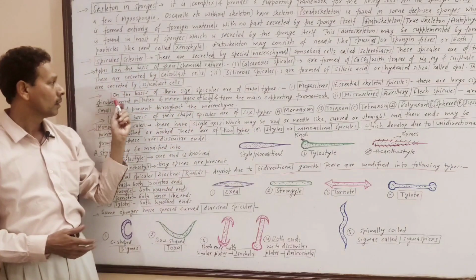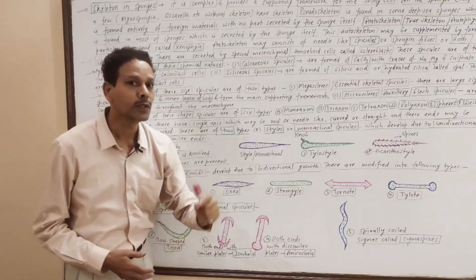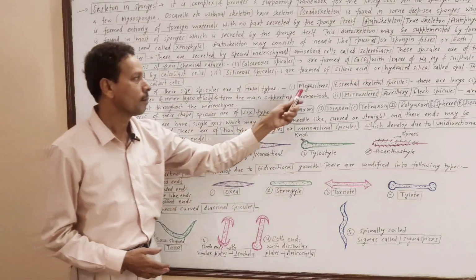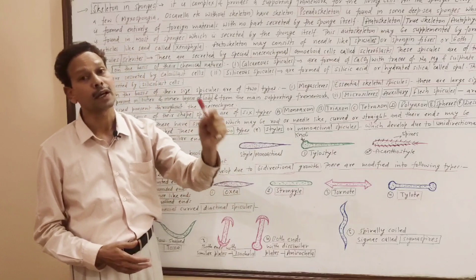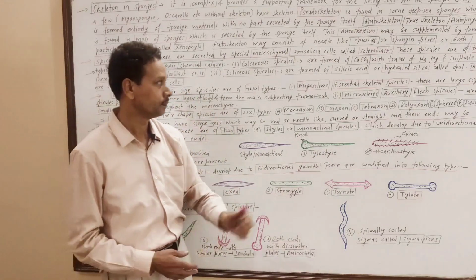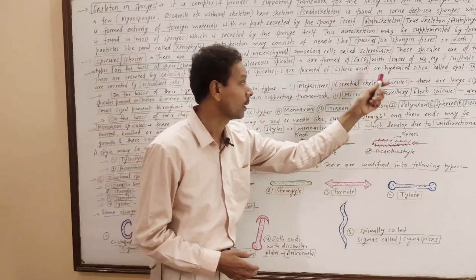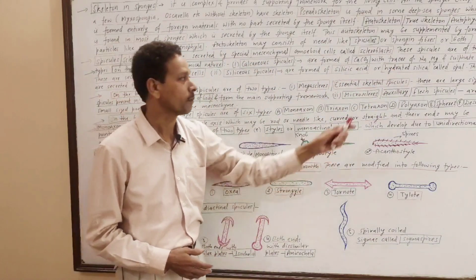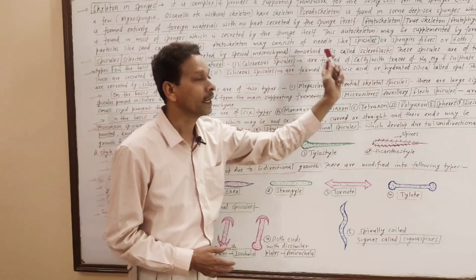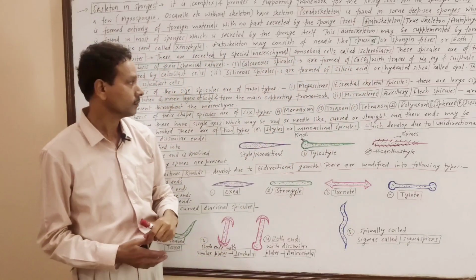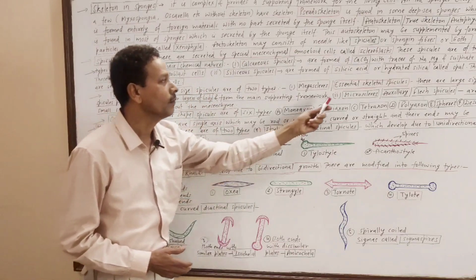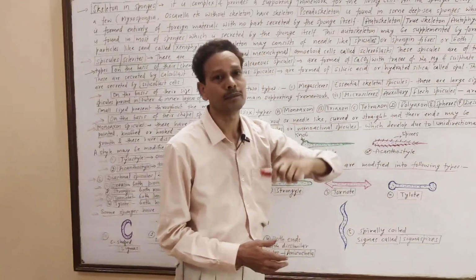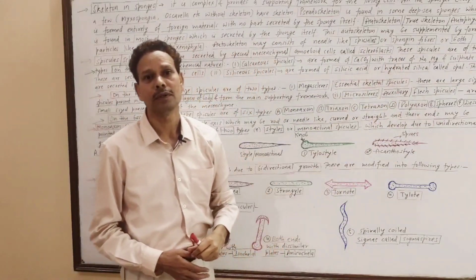Now, the types of spicules on the basis of size. These are of two types. Megascleres, as the name indicates, are large size spicules. These megascleres are essential skeletal spicules, which are present in both outer and inner layer of the body. The second type are microscleres. These are auxiliary or flesh spicules.